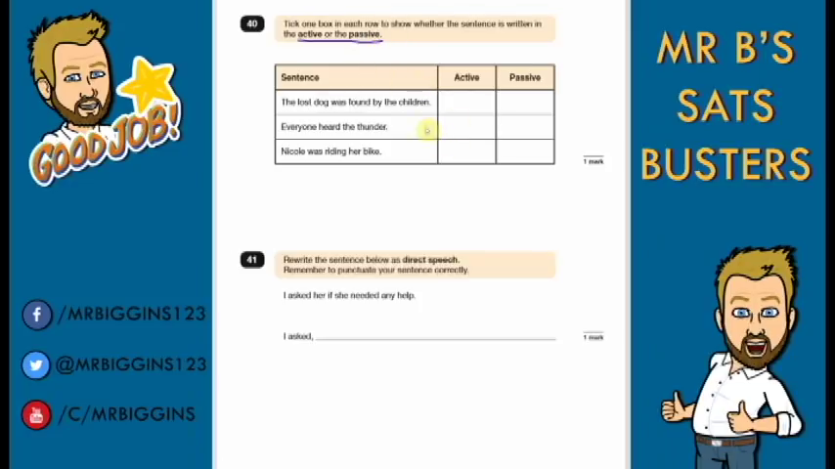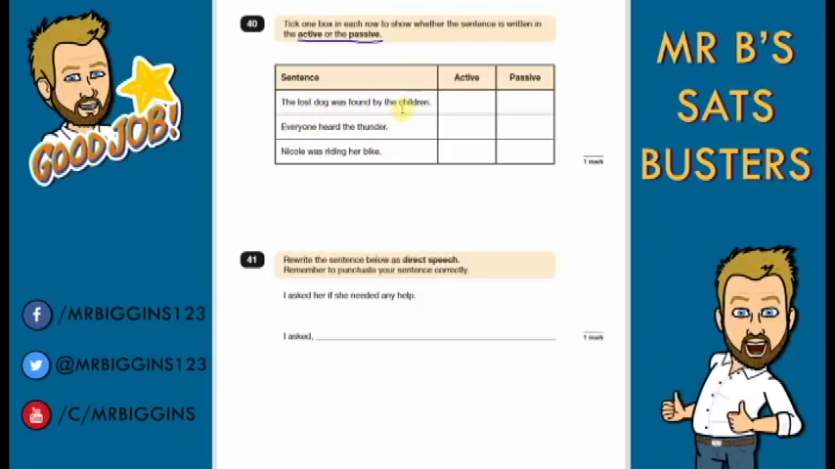Now, the easy way to spot the difference between active voice and passive voice is that in passive voice, the verb, so what is being done, comes before the noun that's doing it, and in active voice, the person or the subject that is doing the verb comes before the verb. So let's have a look at an example.